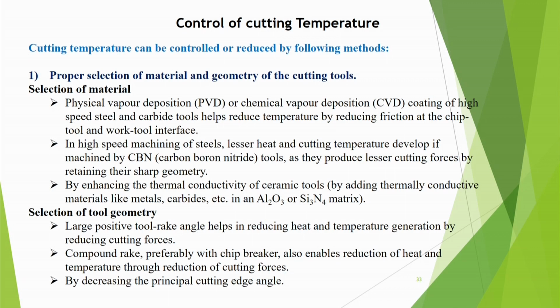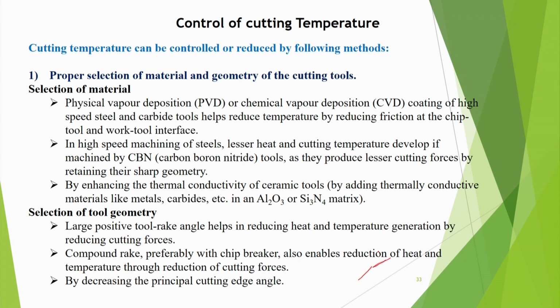A large positive tool rake angle helps in reducing heat and temperature generated by reducing cutting forces, but if you increase it too much, then the tool becomes thinner, so that is also not good. And compound rake, preferably with chip breaker, also enables reduction of heat and temperature through reduction of cutting forces. We can have compound rake, that means we can have some rake and after some